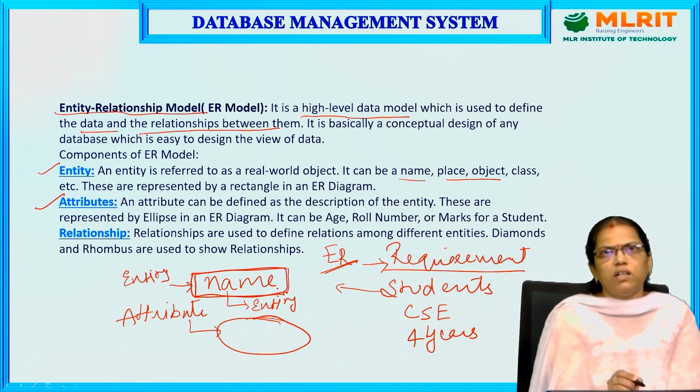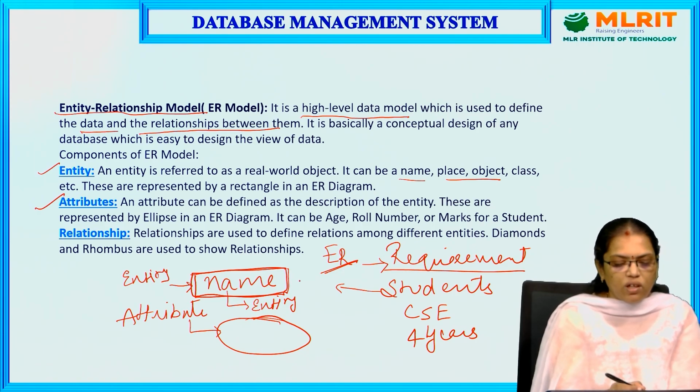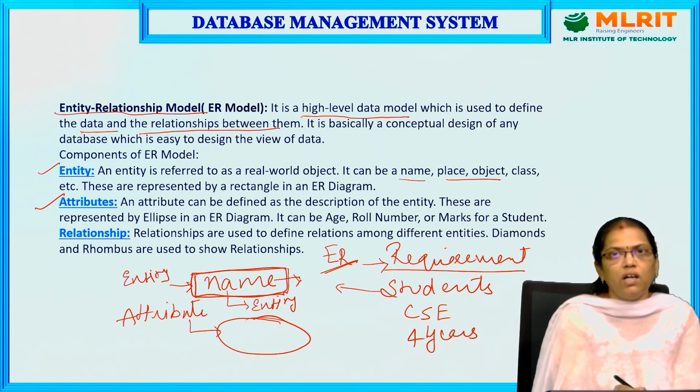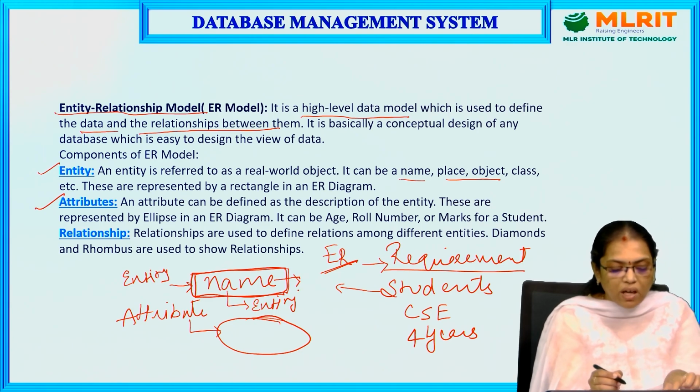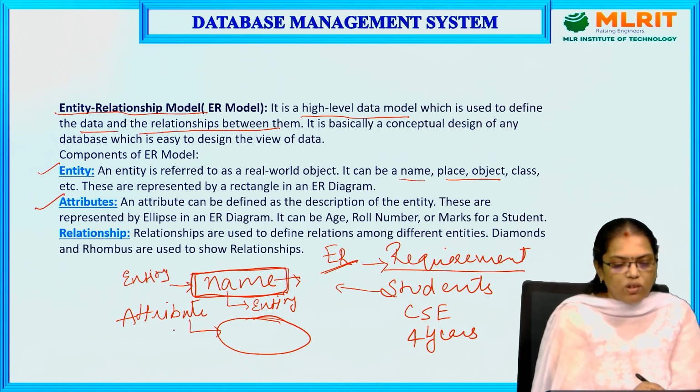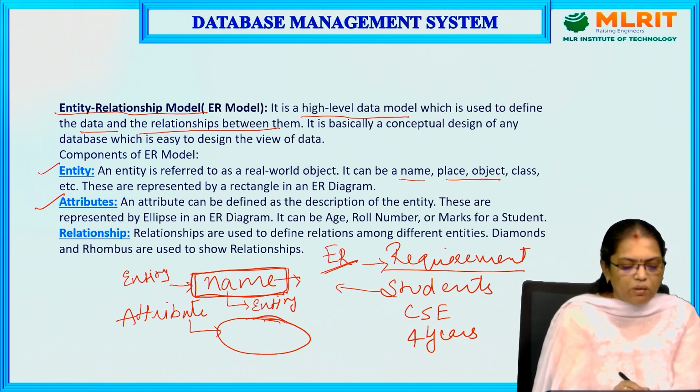You will recognize the students by name first. After the student joins an institution, they will be provided with a roll number. The primary thing is the student, which is the entity represented by a rectangle. The next one is the attribute, which is represented by an ellipse.